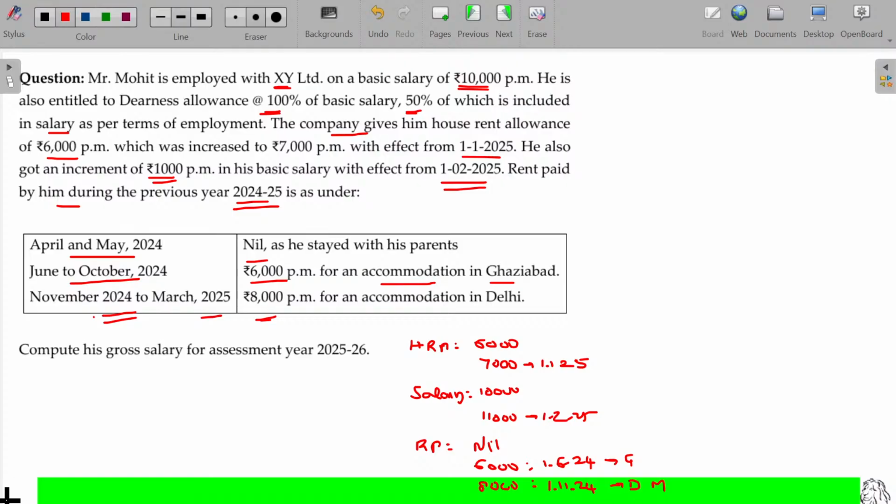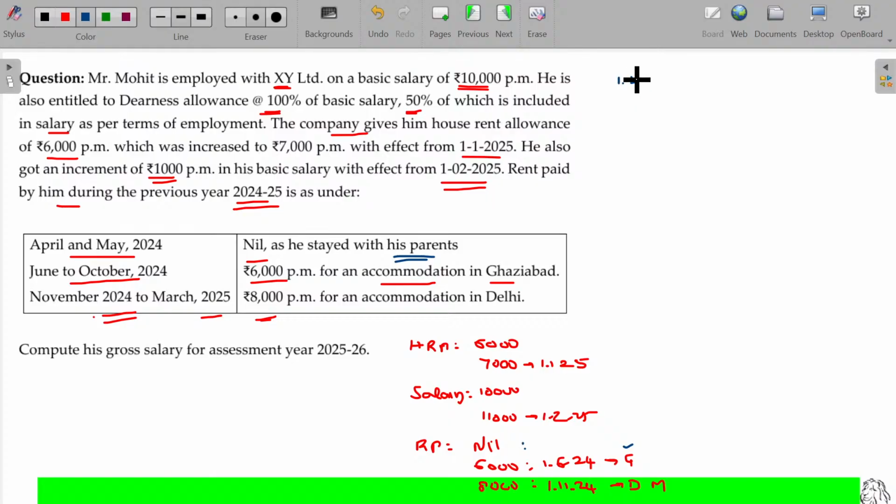Whatever the change may be, you have to incorporate the HRA calculation separately for every change. So what are the changes there? As per the sequence, the earliest change being this one. Up to this period, he stays where? With his parents, he has not paid any rent. Rent paid being 0.